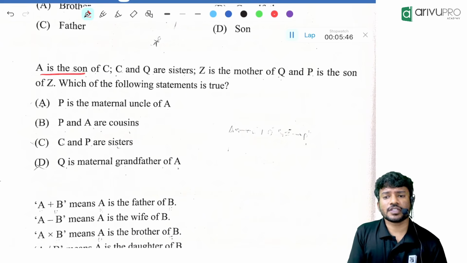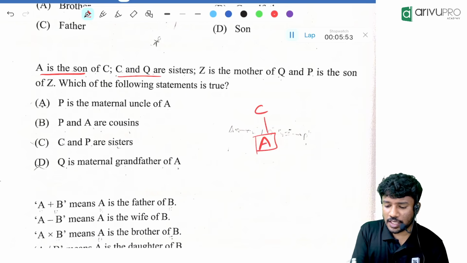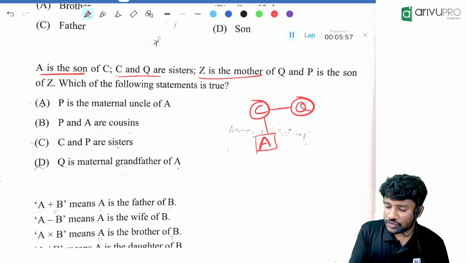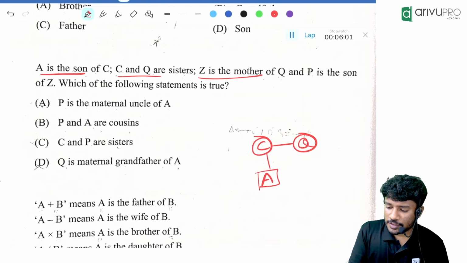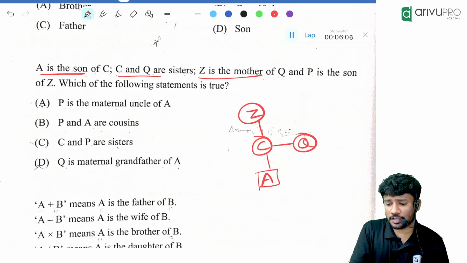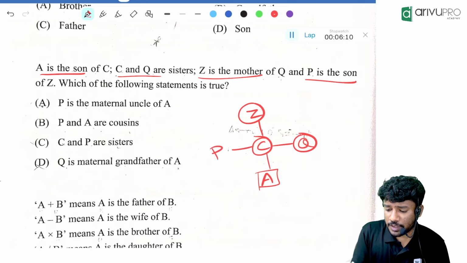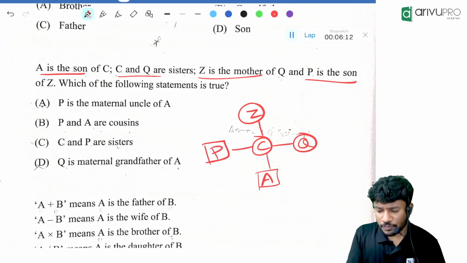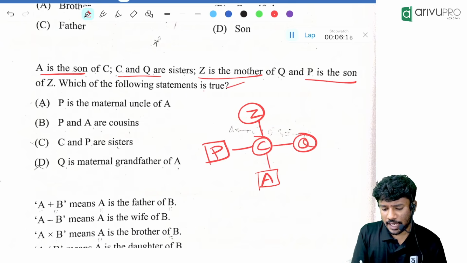A is the son of C. A is over here, and A is the son of C. C and Q are sisters, the same question we have solved. Z is the mother of Q, which means Z is also the mother of C. We solved the same question inside class. And P is the son of Z, which means P is over here, a sibling of C and Q. Which of the following statements is true? What is the answer?